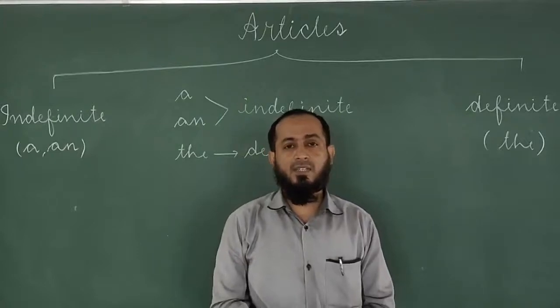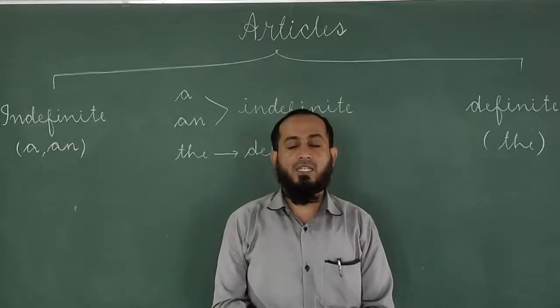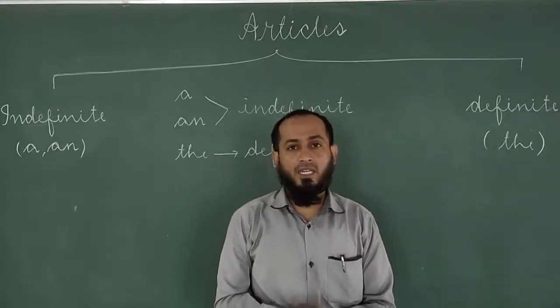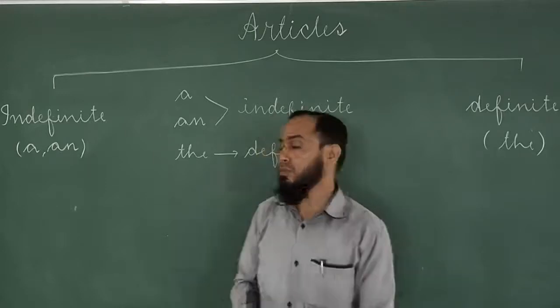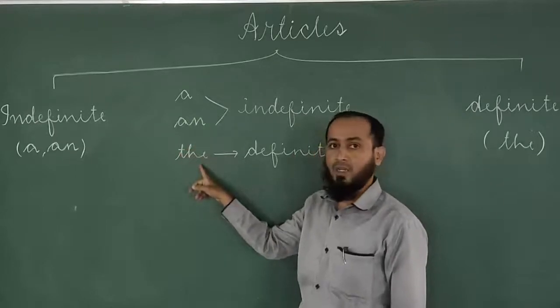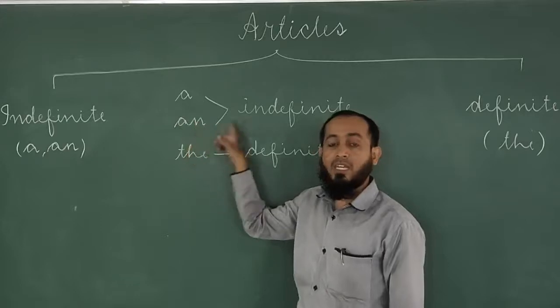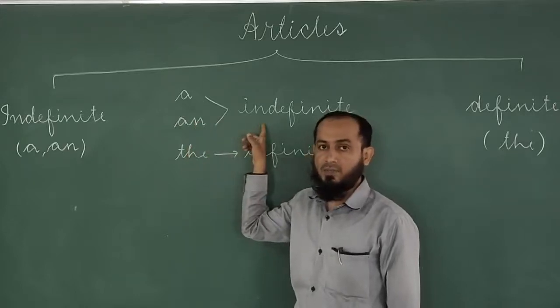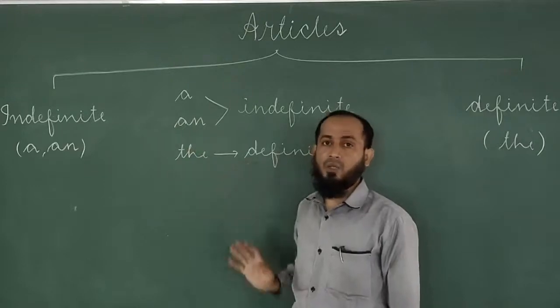Let's start today's class. Today I will be teaching you articles. The articles in English are a, an, and the. Have a look at the board. A, an, and the. Out of these, a and an are called indefinite articles, whereas the is called definite article.